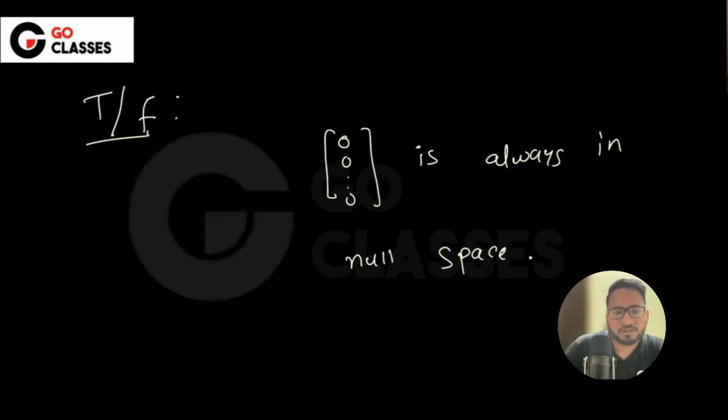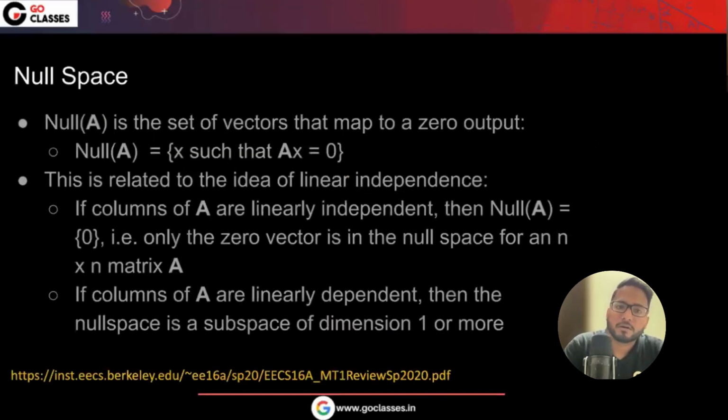Yes, this is a trivial statement. This is true. We will see why these column spaces and null spaces are important. But the null space of A is X such that Ax equals 0.